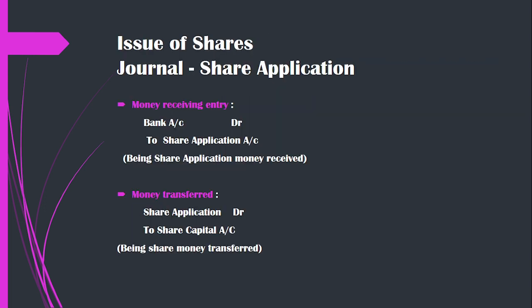Next is journal entries. First one is share application. The first stage is that the public will be paying the share application money and applying for the shares. So initially the company is receiving the application money through the bank account. So bank account is debited against share application account. Narration will be being share application money received. The money received will be transferred to the share capital account. So share application account is debited against share capital. So share application account debit to share capital. Narration will be being share money transferred.